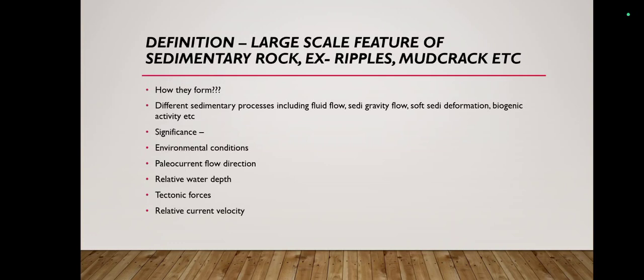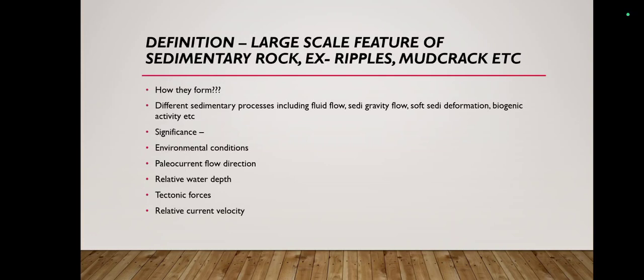I will explain lenticular and flaser bedding in the upcoming videos. Lenticular and flaser bedding simply indicate whether the environment was calmer or more agitated, a high energy condition. Basically, they indicate a fluctuating environment.